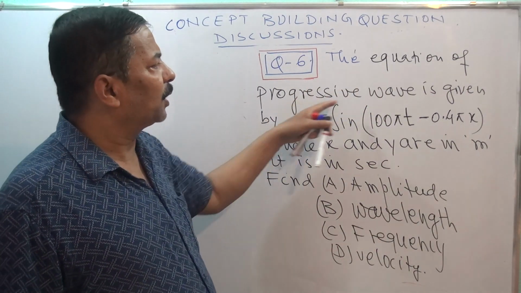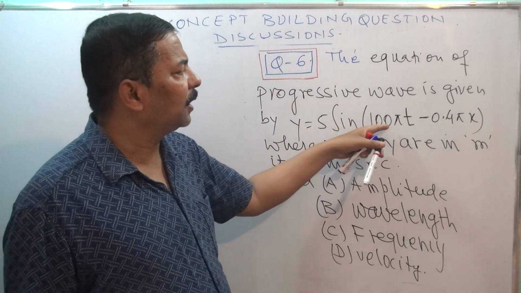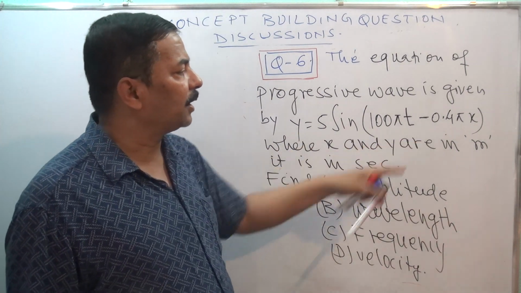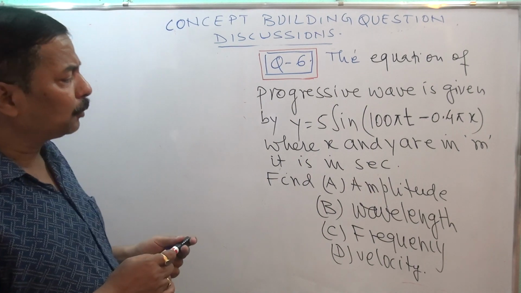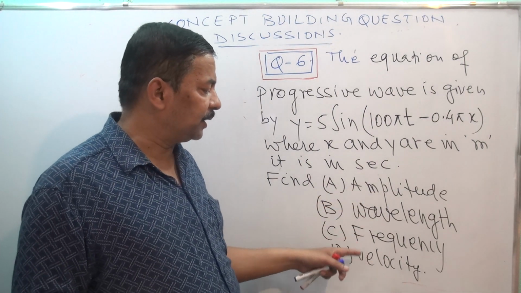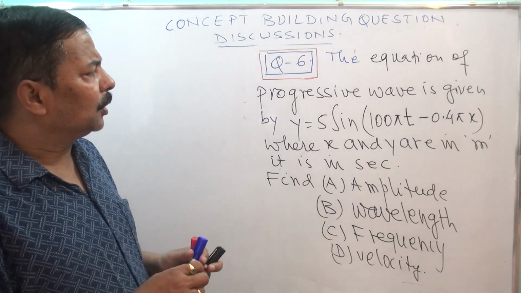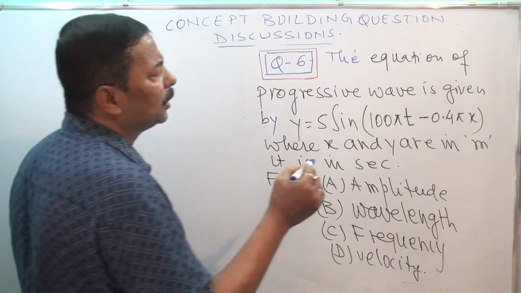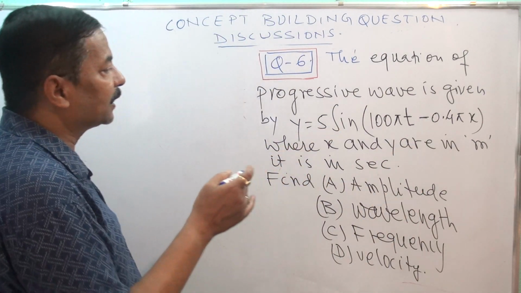The equation of progressive wave is given by y is equal to 5 sine (100 pi t minus 0.4 pi x), where x and y are in meter and t is in second. You have to find amplitude, wavelength, frequency and velocity. First thing I would like to tell you: as here it is the minus sign, the wave is moving along the positive x direction.